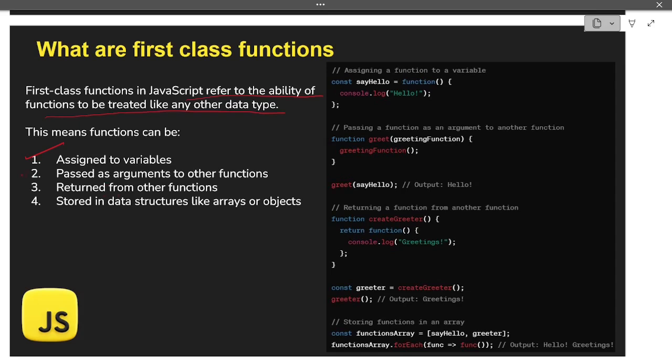Okay, second is passed as an argument to other function. So we can pass functions as an argument to another function. Third point is returned from other functions, and fourth is stored in data structure like arrays and objects. So let us see one by one with an example.